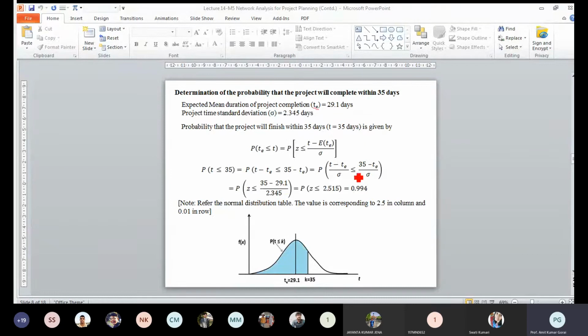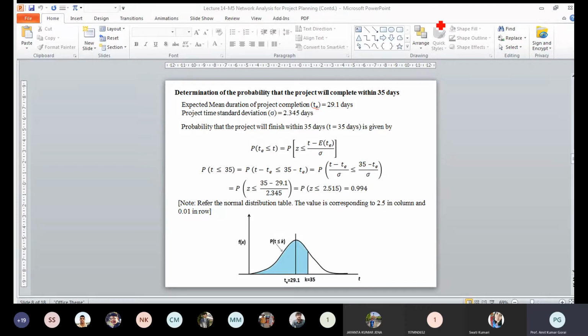We will see the normal distribution table with a normalized value, that means the mean is 0 and the standard deviation is 1. That is what we are doing here, simply using the Z score table. That means 35 minus T_e divided by sigma, where T_e represents the expected completion time, sigma is the standard deviation, and 35 is the time for which you want to determine the probability.